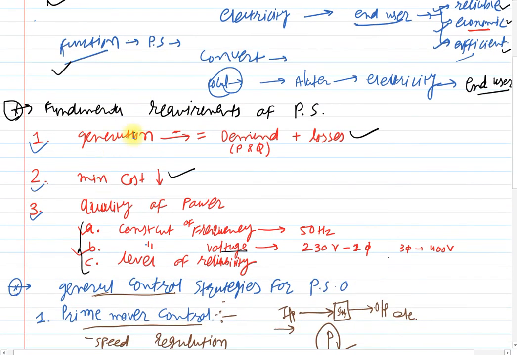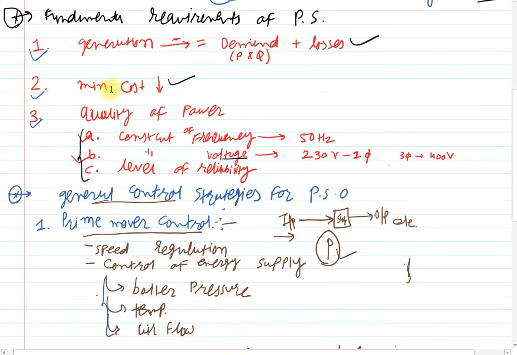Clear? Then the fundamental requirements. The first and most basic requirement is that generation should satisfy the demand plus losses of the system. Clear? Then the cost should be minimum and the quality of power should be maintained. To measure the standard of quality of power, it should follow certain parameters.